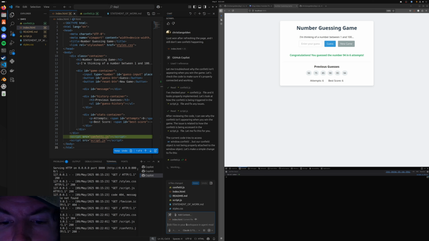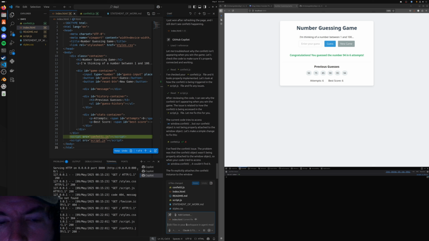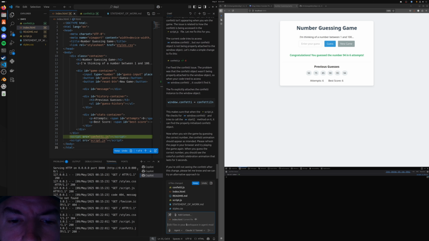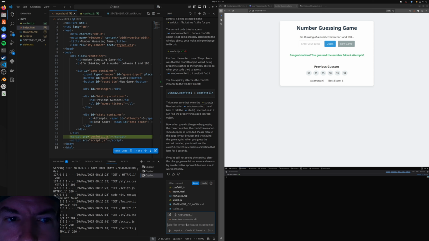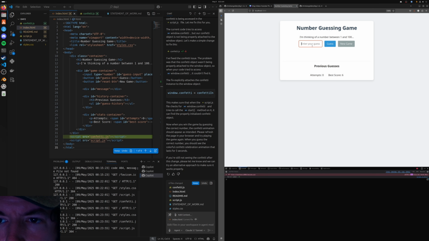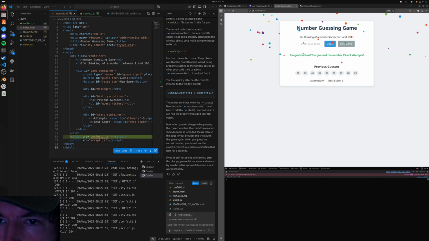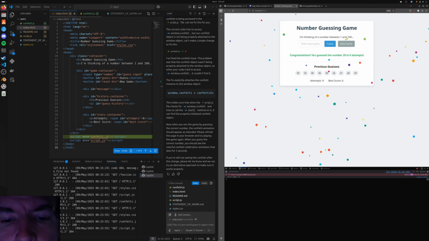Now, what could have helped is if from the beginning I asked it to make sure it uses plenty of logging, because then if we open this up in the console after this failed, we might have already seen what the issue was. So let's go refresh. Let's try it again. 50 too high, 25 too low, 40 too high, 35 too high, 30 too high, 26, 27, 28, 29. There's the confetti. So it's working now. Good, good, good.